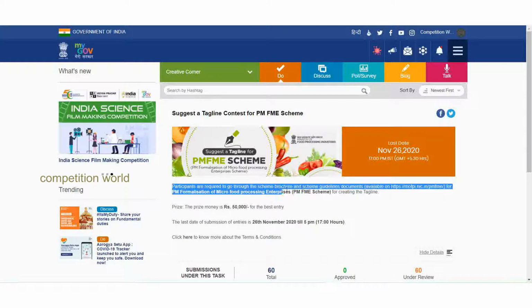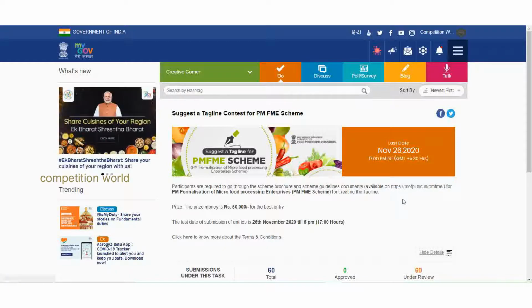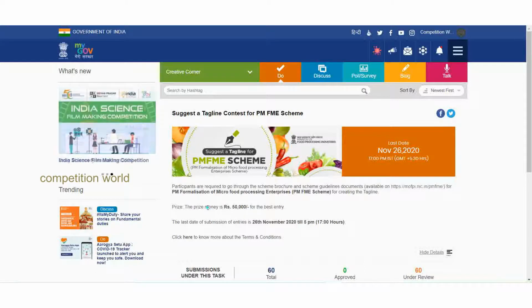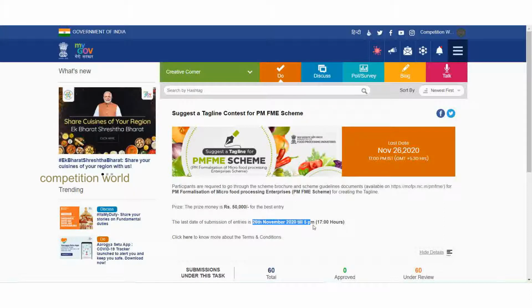Participants are required to go through the scheme brochure and scheme guidelines, available on this website, PM Formalization of Micro Food Processing Enterprise, PMFME, for creating the tagline. The best entry will receive prize money of 50,000. Last date of submission is 26 November until 5 p.m. Both the competitions' last date is 26 November till 5 p.m.